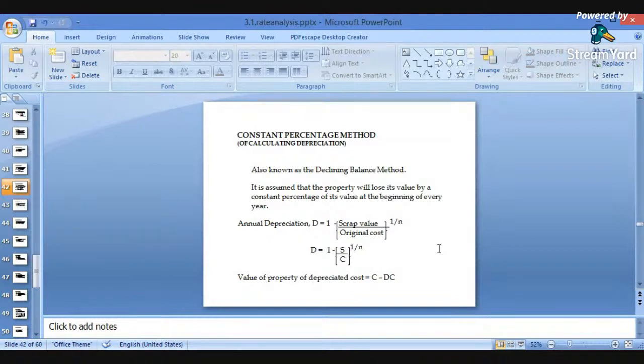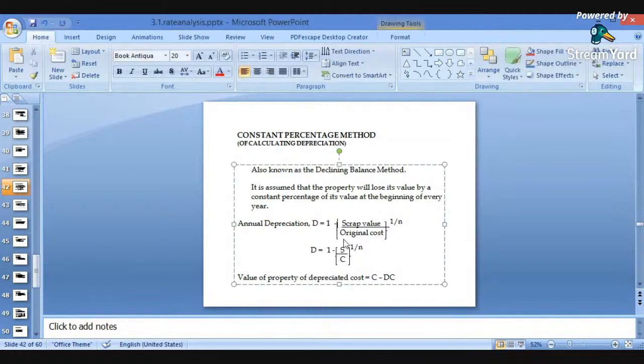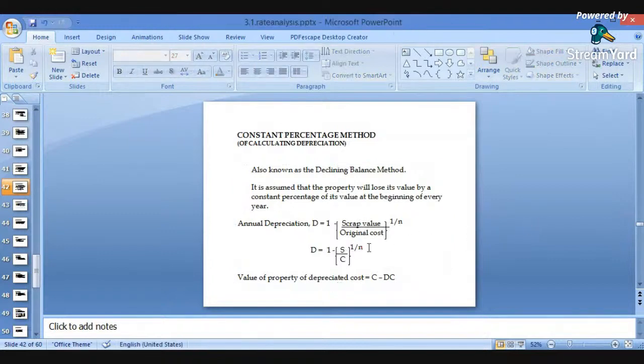So how do we find it by the constant percentage method? The annual depreciation, that is capital D, is equal to 1 minus scrap value divided by original value, raised to 1 divided by n. Here S stands for the scrap value, the original value we are considering as C, and 1 by n, here n is the number of years. The formula is D = 1 minus (S divided by C) raised to 1 by n.